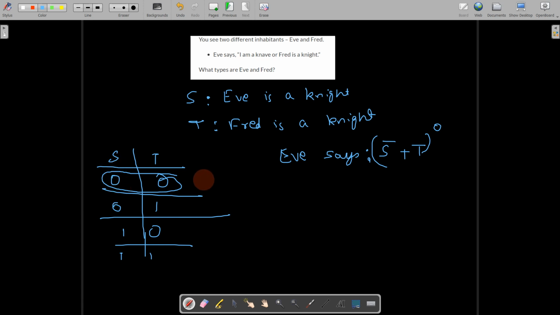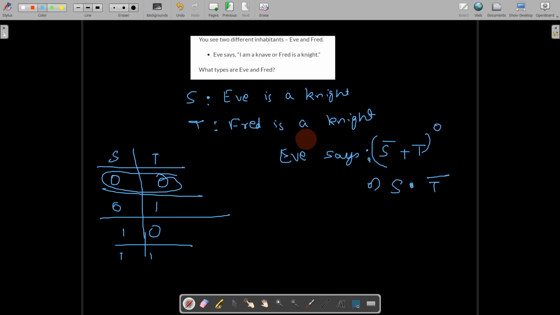That means, what will come out from here? S bar, right? S is lying. So what we'll get? S and T bar. We are applying the bar to the whole thing. S and T bar, right?